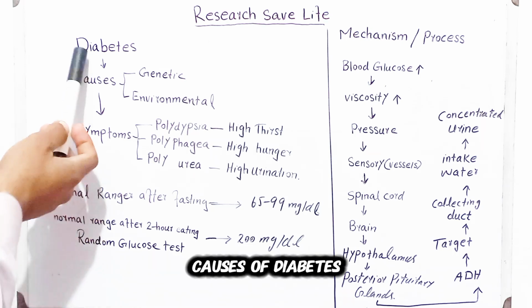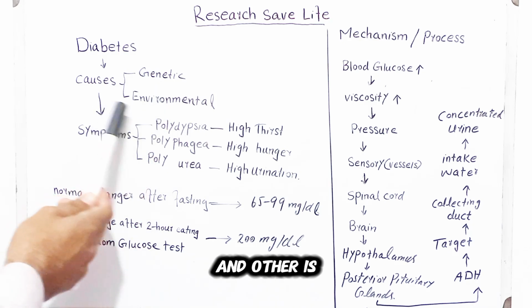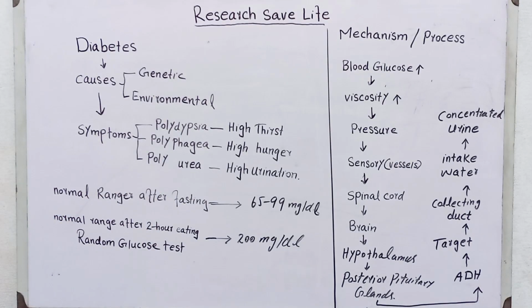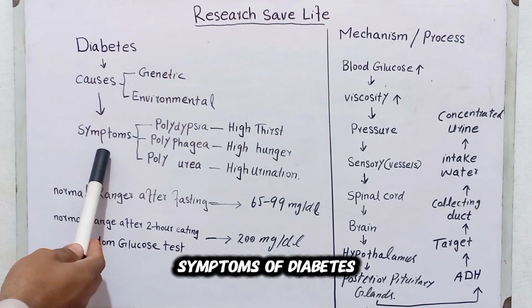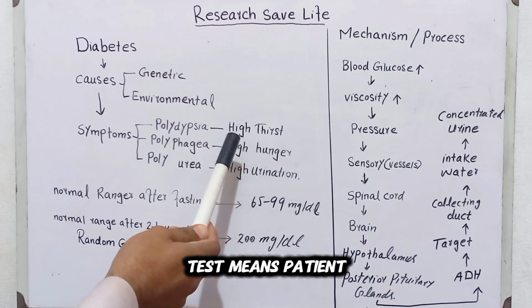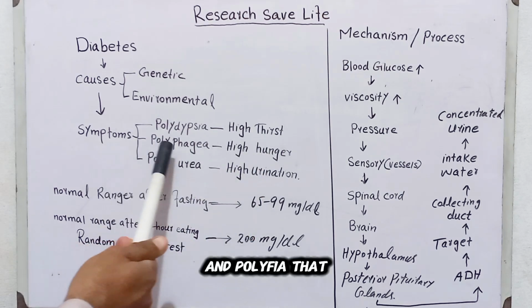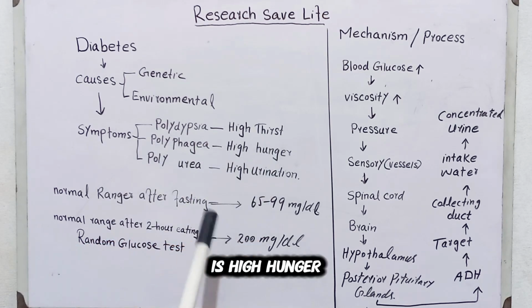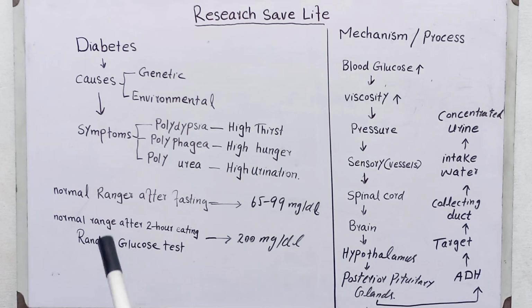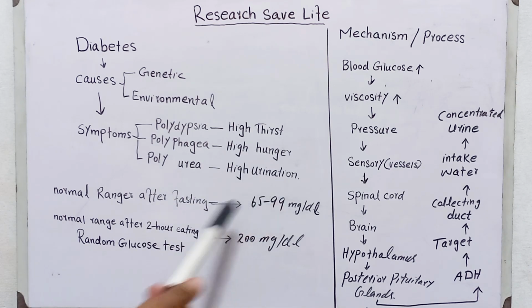What are the causes of diabetes? There are two major causes. One is genetic and the other is environmental. There are a number of symptoms of diabetes. Polydipsia is high thirst, meaning the patient feels more thirsty. Polyphagia is high hunger, meaning they will want to eat more food. Polyuria is high urination, meaning more urine is passed.